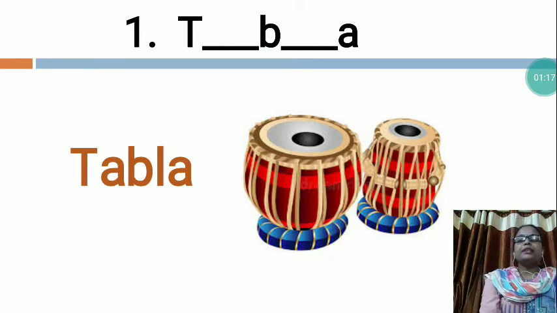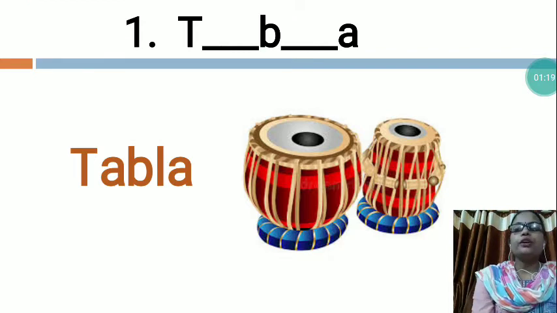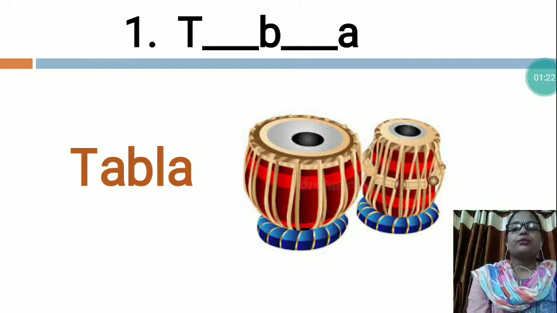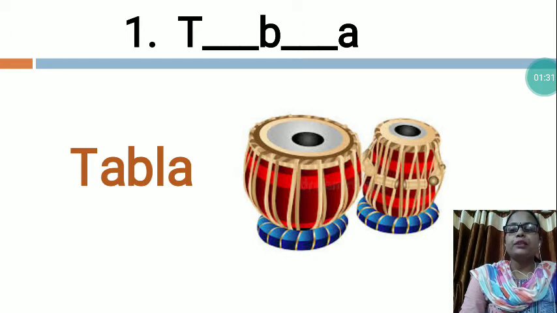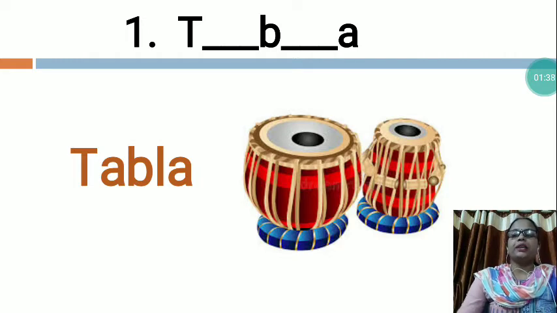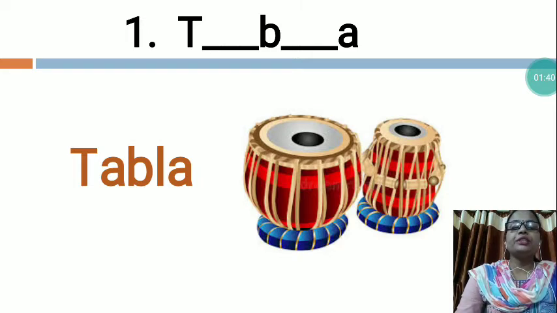So dear children, tabla is a pair of twin hand drums from the Indian subcontinent. Tabla is frequently played in popular and folk music performances. Tabla is also an important instrument in the bhakti, devotional tradition of Hindus and Sikhism, such as during bhajan and kirtan singing.